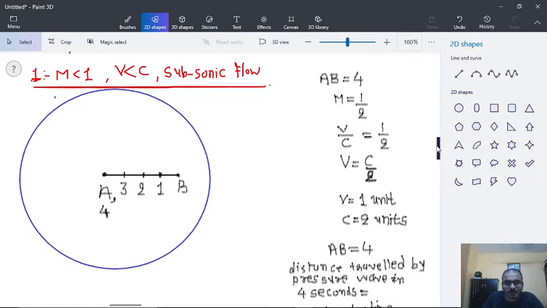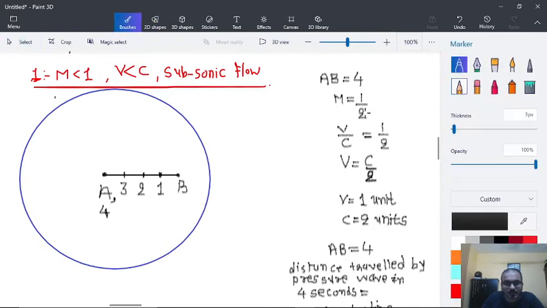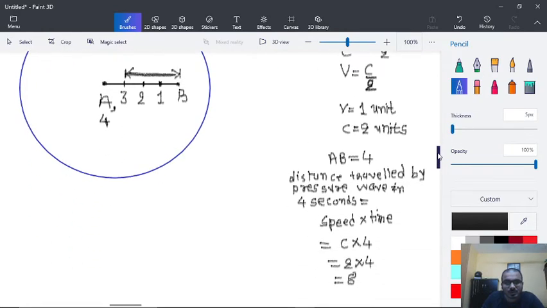Now similarly, suppose now the projectile is at point number 3. So from point 3 to B, the total distance between 3 and B is 3 units.